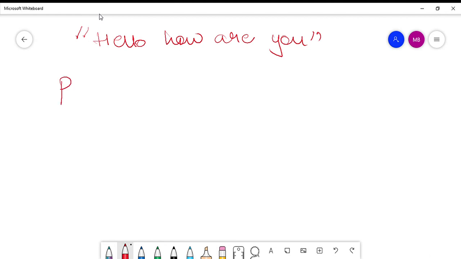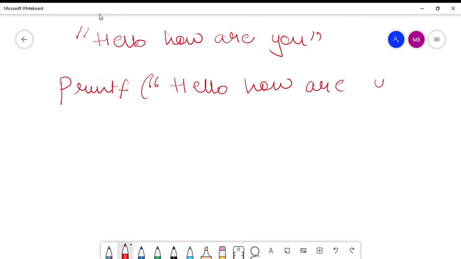If I want to get the same thing printed, I will say printf, hello, how are you? So when I want this to be printed on the output screen, I will print it like this with the help of printf. That is, within printf I will write, within the double quotation marks, hello, how are you?